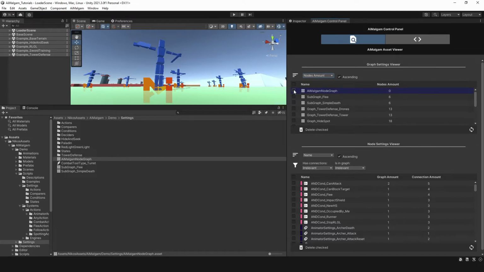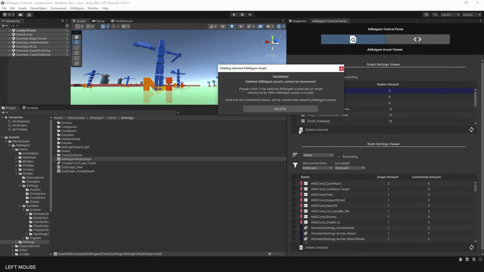The checkboxes on the left hand side help you to select the graphs you want to delete. To do so, finally press the delete checked button on the bottom left. As hinted in the delete pop-up, the undo redo history will be cleared as well, so keep that in mind.